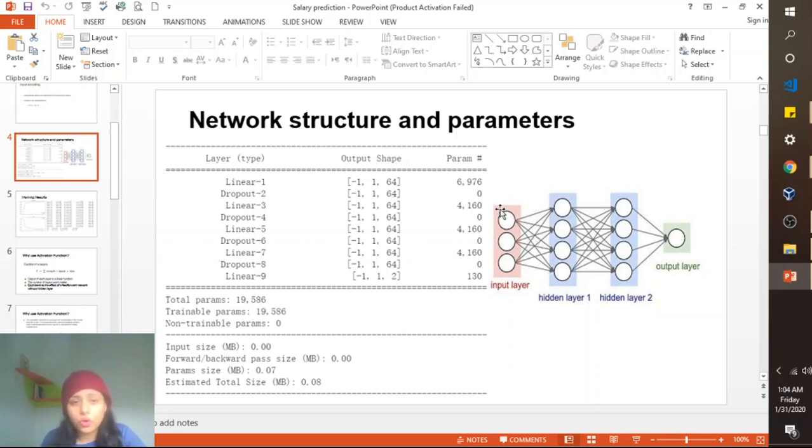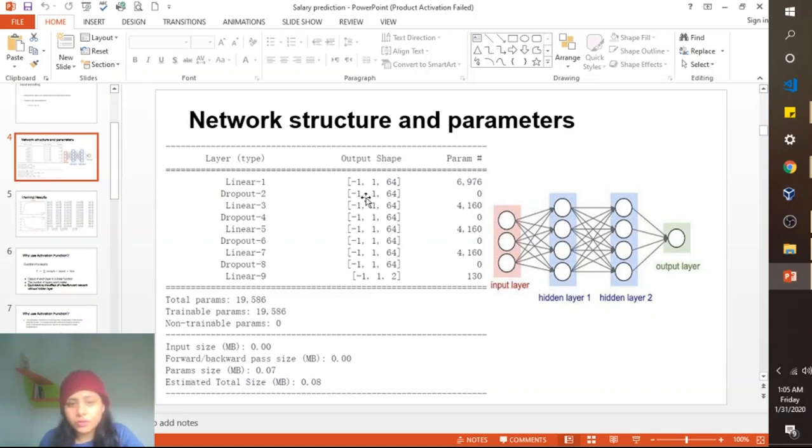Okay, so in our network we used a multi-layer perceptron, a 4-layered multi-layer perceptron. And as you can see from my slides that there are 4 layers. The first one is the linear one. This is the input layer, and then the linear 3 is the first hidden layer, and the second hidden layer, and third hidden layer, and the last linear 9 is the output layer.